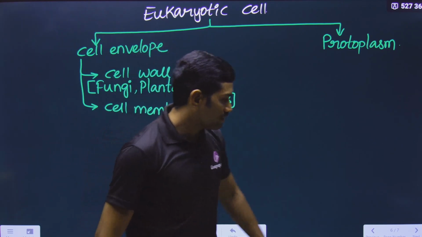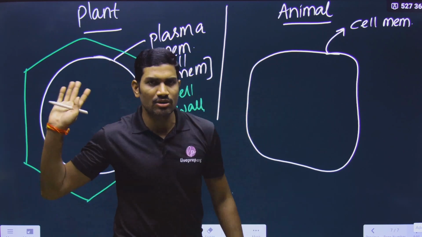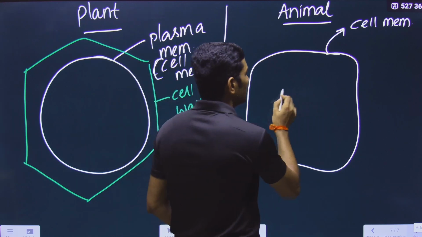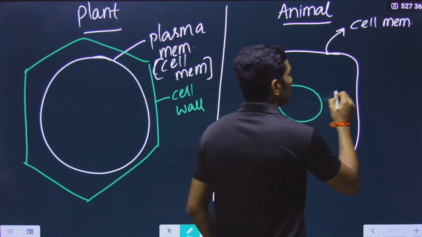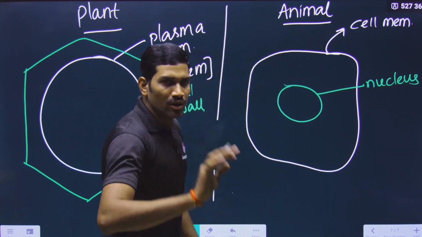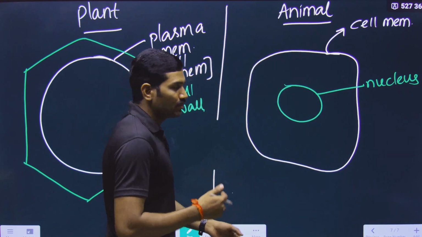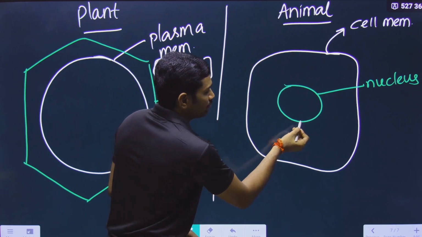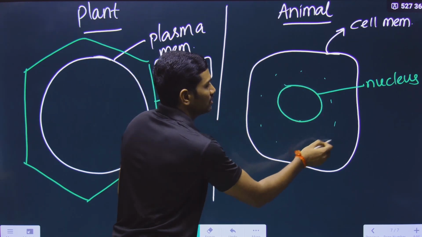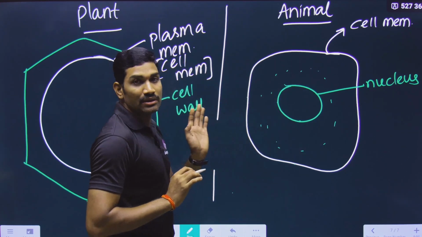Now, you need to focus on this particular content. In the case of a eukaryote, there is a nucleus. Generally, when we talk about cytoplasm, how do you define it? Cytoplasm means whatever is present between the nuclear membrane and the plasma membrane.